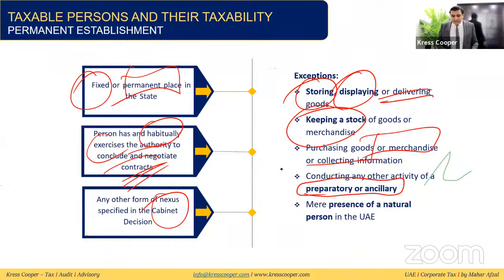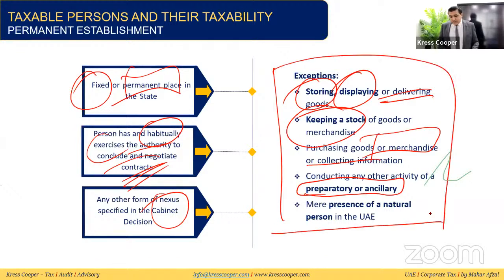These are the exceptions, and due to these, the non-resident person will not be considered to have a permanent establishment in the UAE.